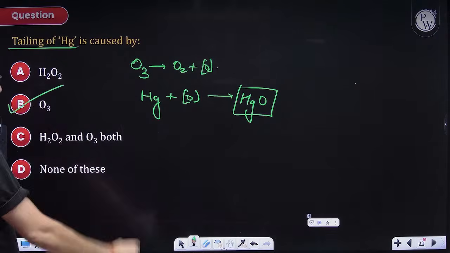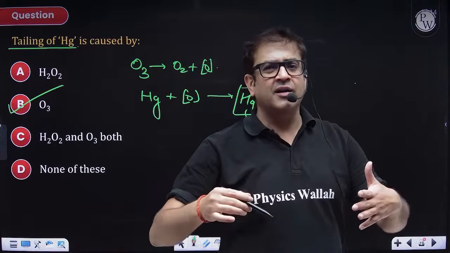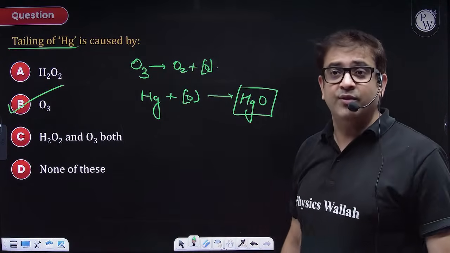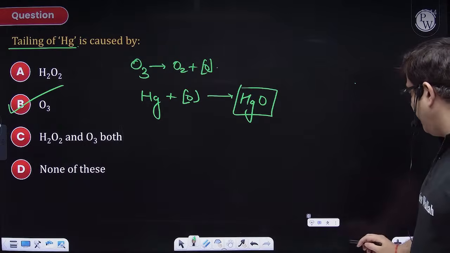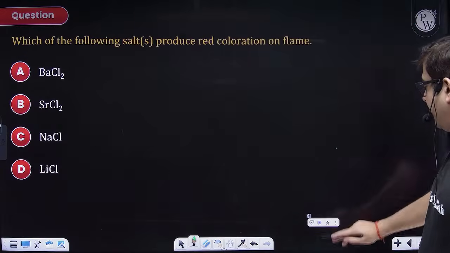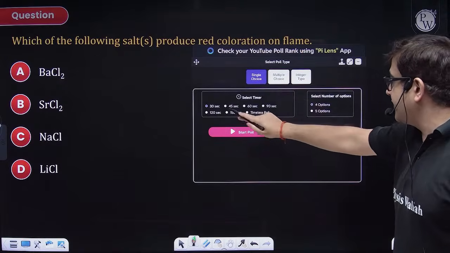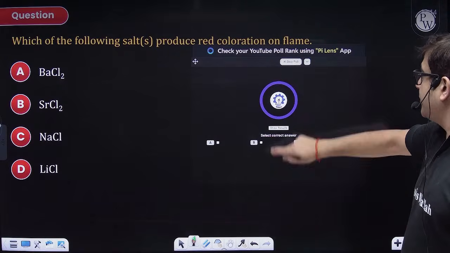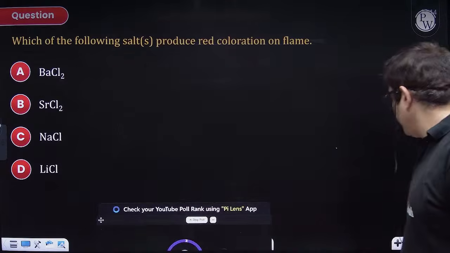So option B. A logic also, a chemistry in everyday life thing also, and definitely a common logic from P block elements. Moving to the next question. Now it's a multiple correct question, so I'm giving you 45 seconds for this. Shoot. Shoot, beta, shoot.